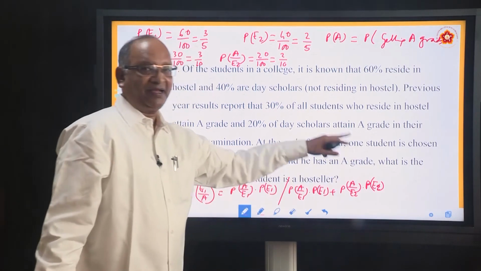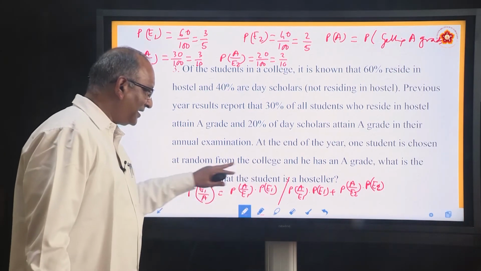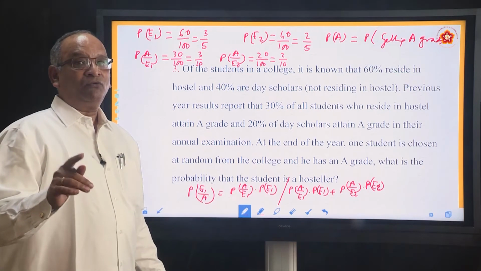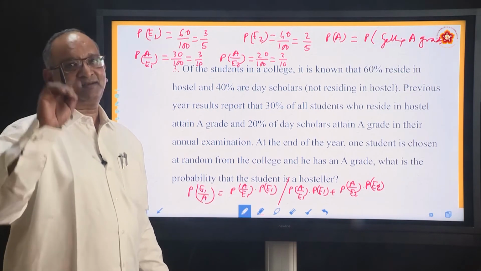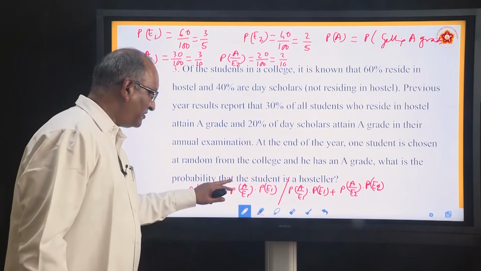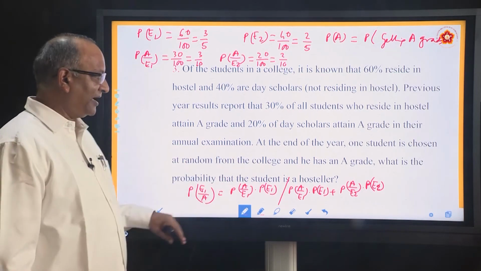Denominator is nothing but the theorem of total probability. Numerator is that particular part. Why are we taking E1? Because he is saying find out that he is a hostler. If he says find out that he is a day scholar, instead of E1 we will use E2. Now substitute the values because you know the values.